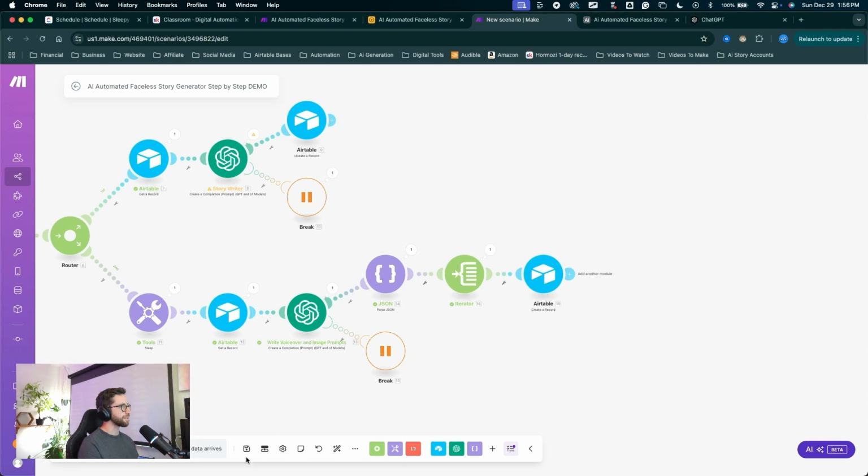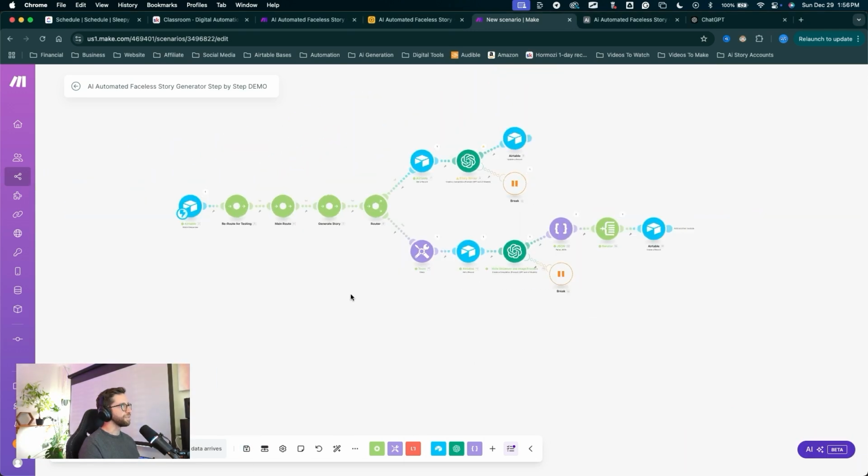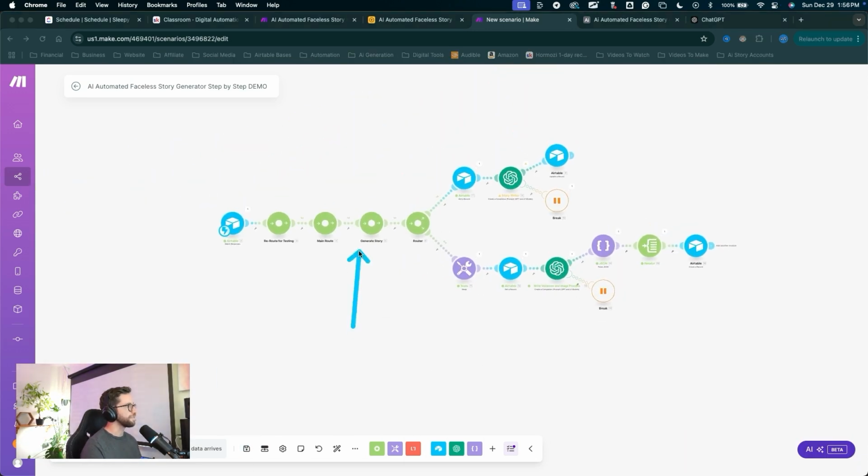Come down, save the scenario. That is it. One full chain of operations, one full action completed, guys. We're going to move on to the next automation and the next chain of action here.